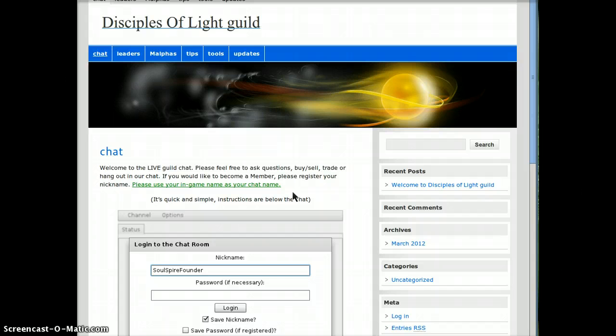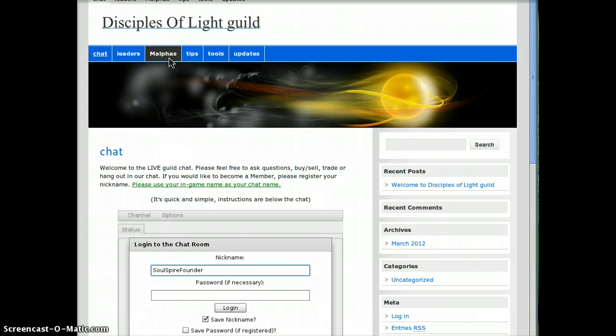This is a Realm of the Mad God guild, and for our guild I have created a website. I've also created some other things on our website to help our members. We have our very own chat. We have a list of leaders.